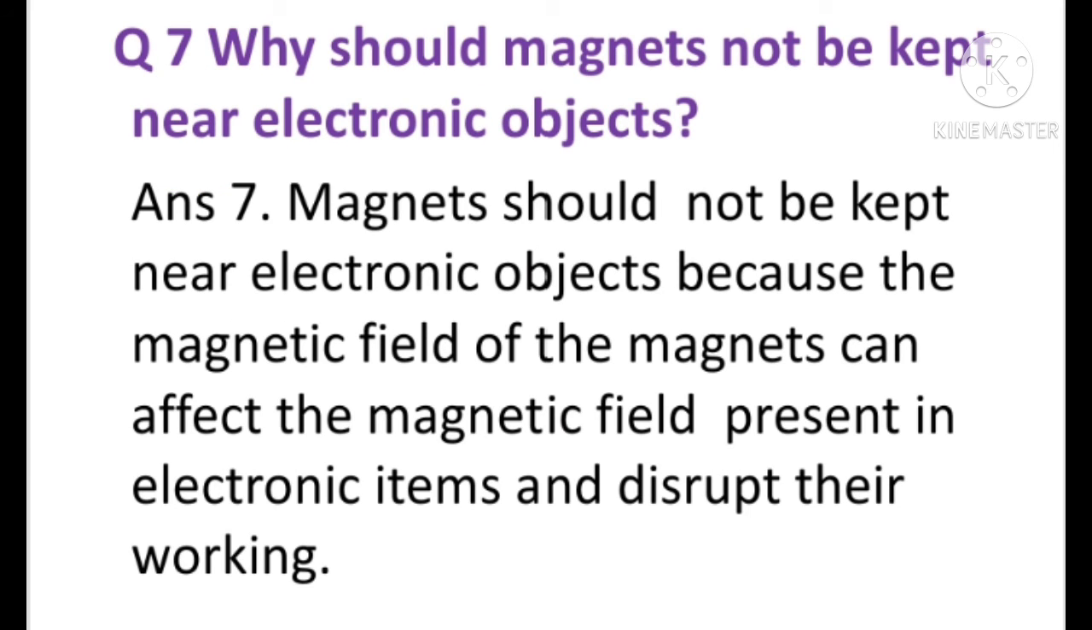Question 7. Why should magnets not be kept near electronic objects? Children, it is always advised not to keep magnets near electronic objects. Why? Answer: magnets should not be kept near electronic objects because the magnetic field of the magnet can affect the magnetic field present in electronic items and disrupt their working. So, we should not keep magnets near electronic objects like refrigerator, television or computer, etc.